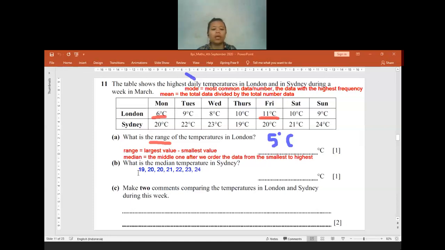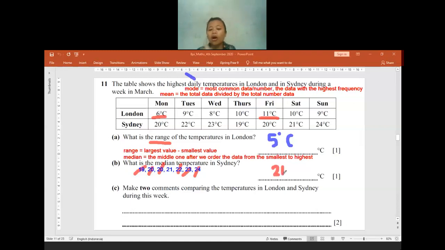Is there anything that I miss? No? Okay. After that, you have to find the middle one. How do we find the middle one? There are so many ways. You can do cancelling, so you can cancel everything from the outside. So I cancel this and this. I cancel it one by one from the left and right. This is I cancel also from the left and right. So the leftover one, it will be 21. So the median, it will be 21.